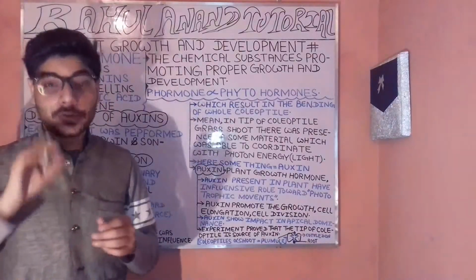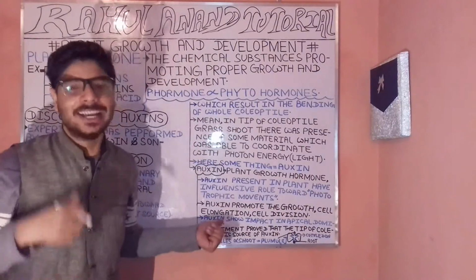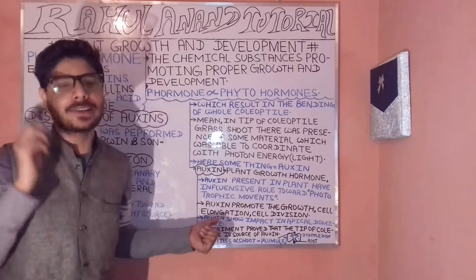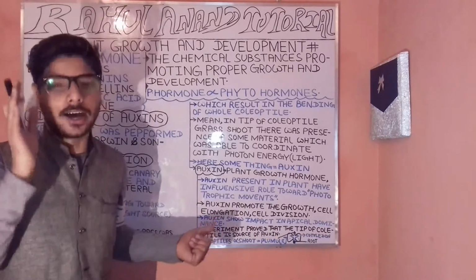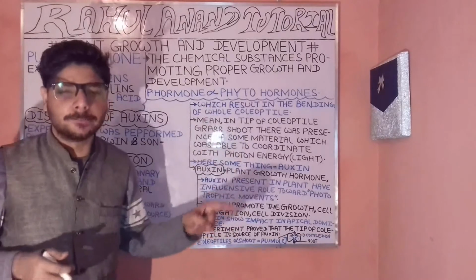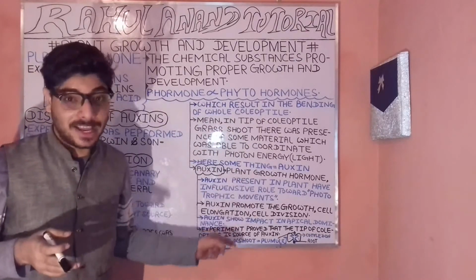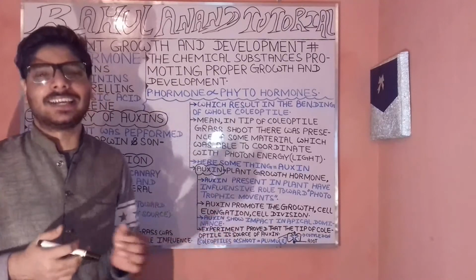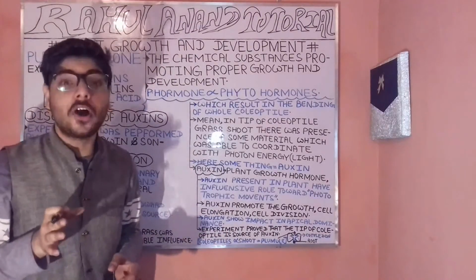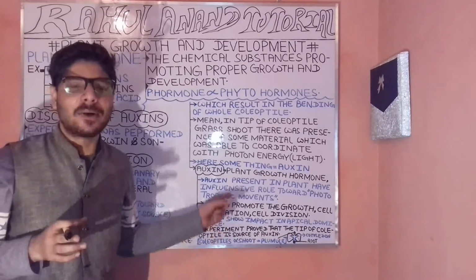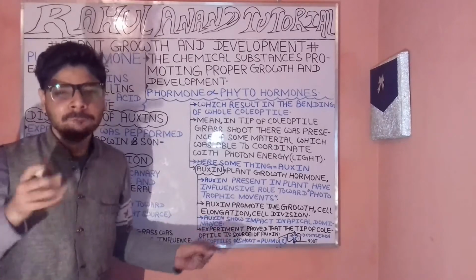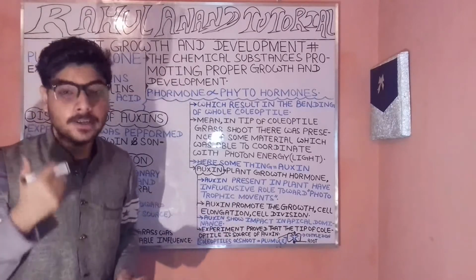The shoot shows positive phototropism, so the bending will occur in the phototropic direction.